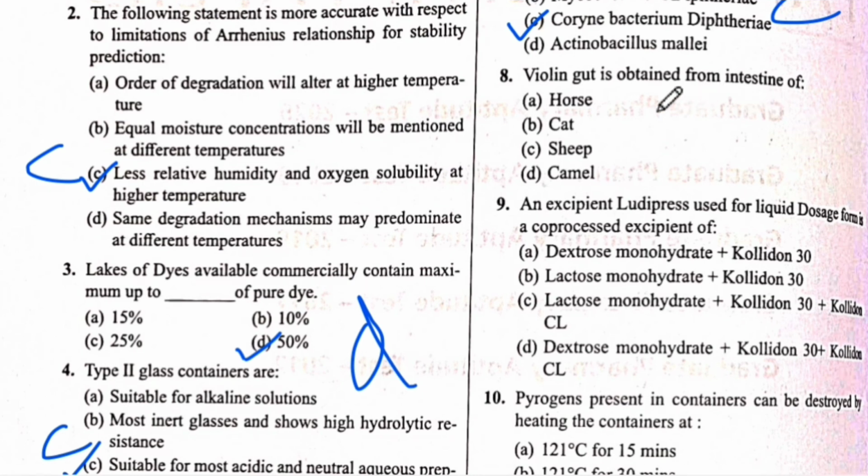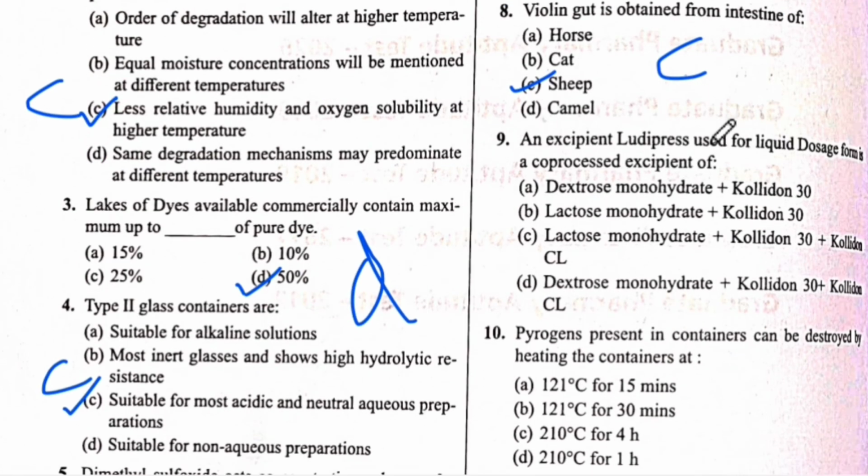Volume good is obtained from intestine of. The answer is C. Next is 9th question number.